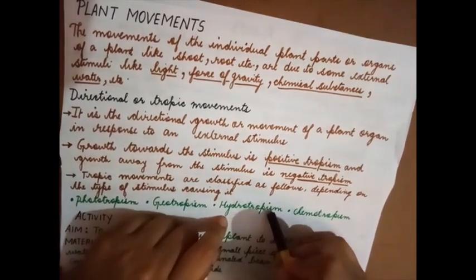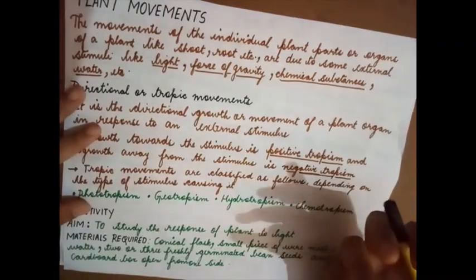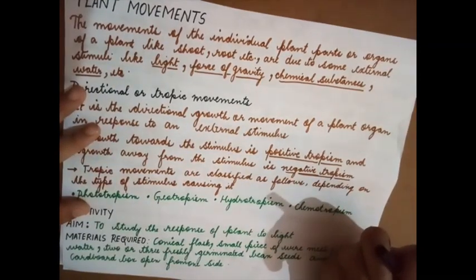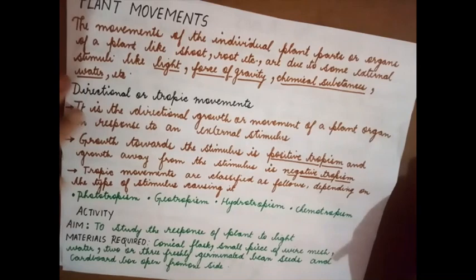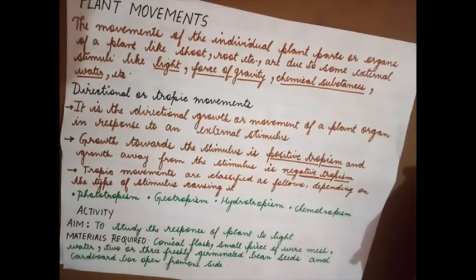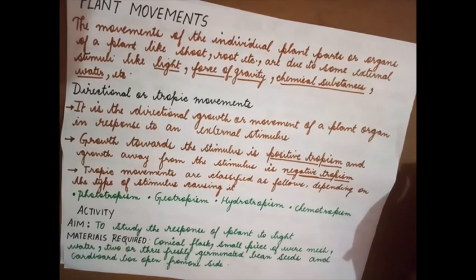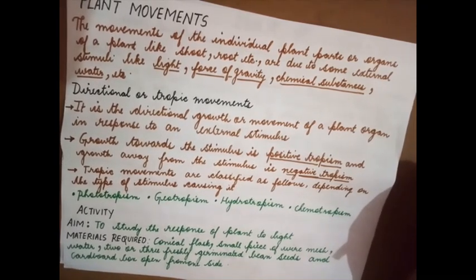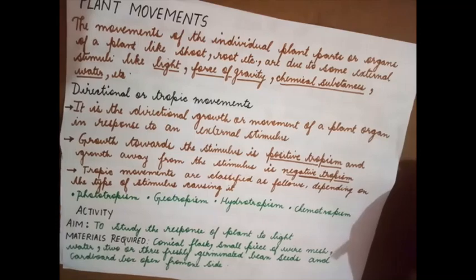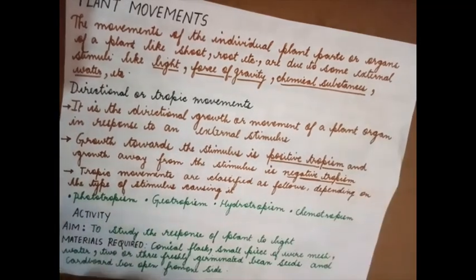Hydrotropism. In hydrotropism, the root is moving towards a source of water. Chemotropism: the pollen tube is moving towards the ovule for the fertilization process. Okay, the growth of a pollen tube towards the ovule is an example of chemotropism.